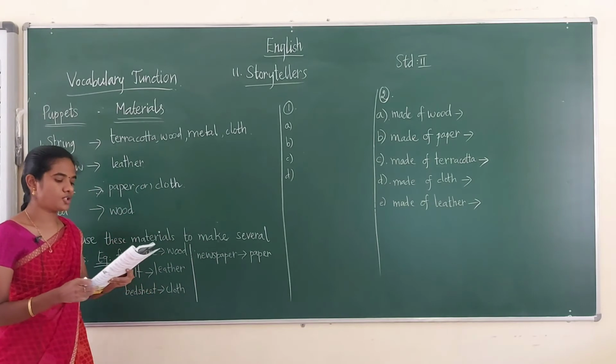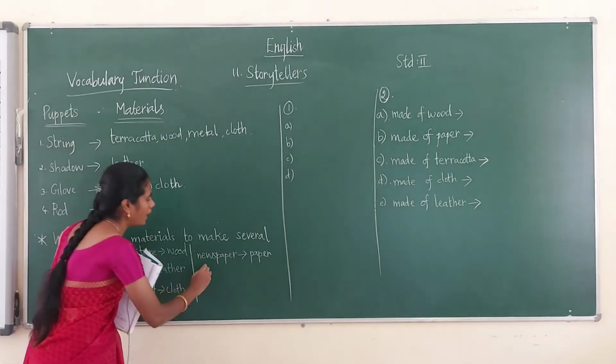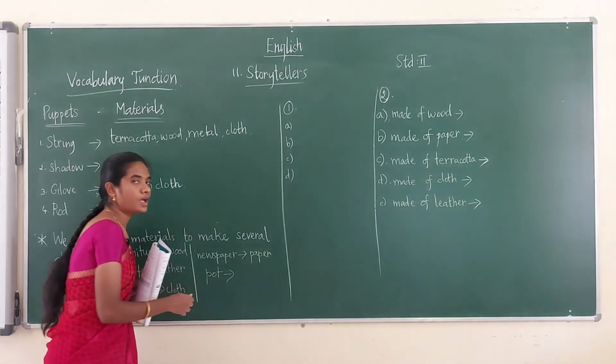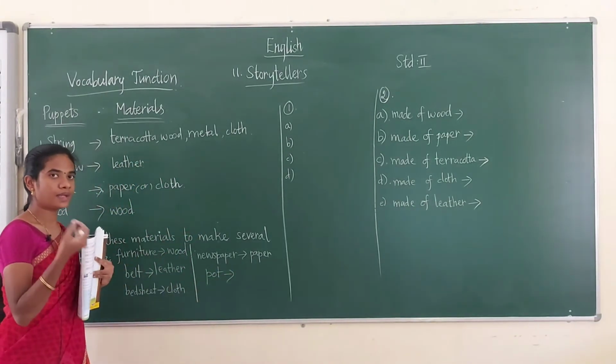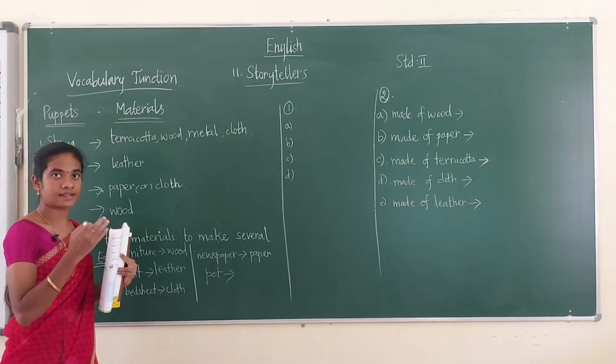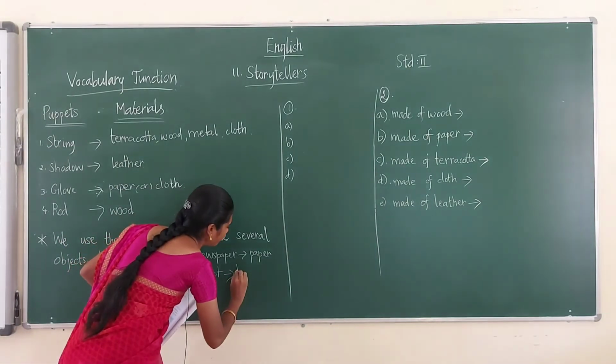And the next one, pot. Pot is made of terracotta. I have told you, terracotta is a reddish brown clay. From that we can make a pot, flower vase, statue, tiles. Okay. So pot is made of terracotta.